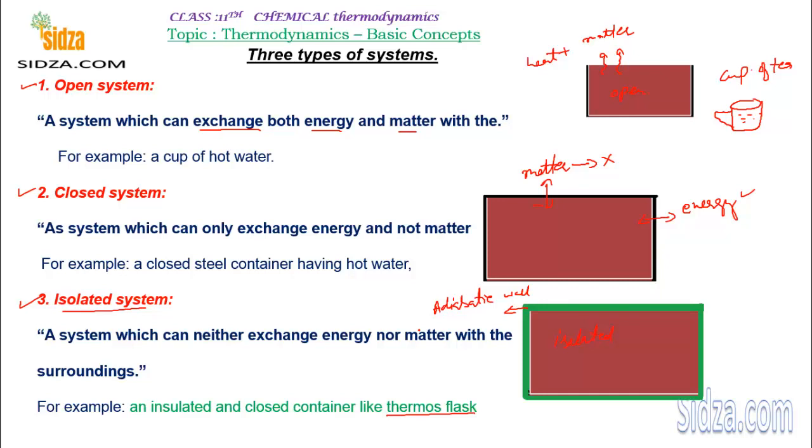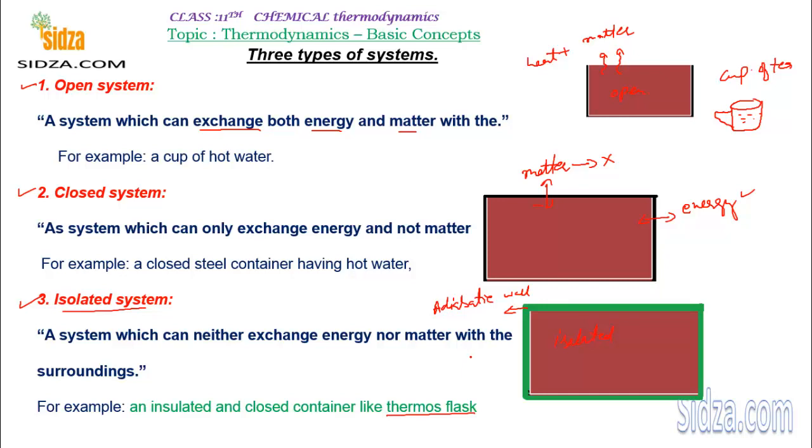But we cannot say the thermo flask is a 100% isolated system, because after some time the water becomes cold. That means some of the heat has been lost. So the close example of an isolated system is a thermo flask, because its walls are made such that they don't allow heat to transfer.